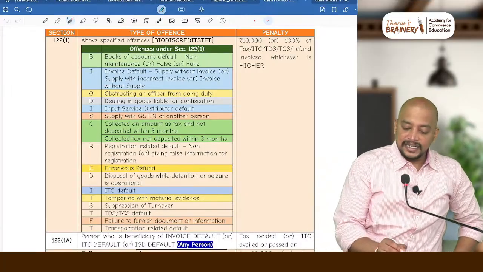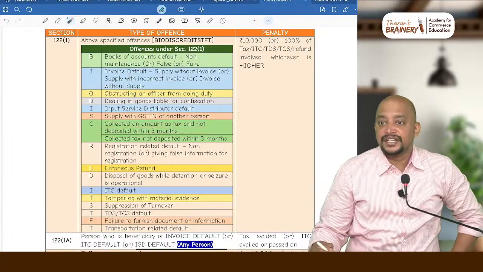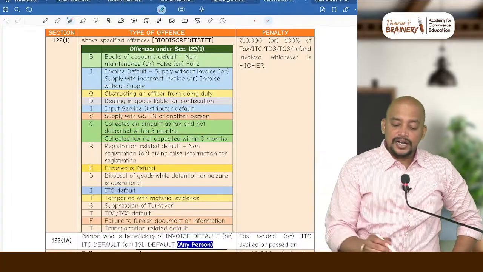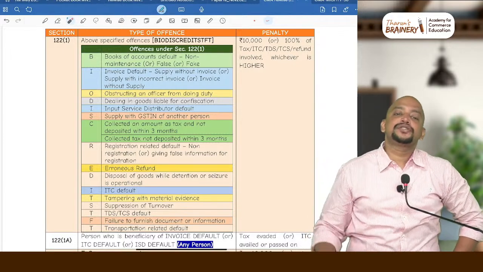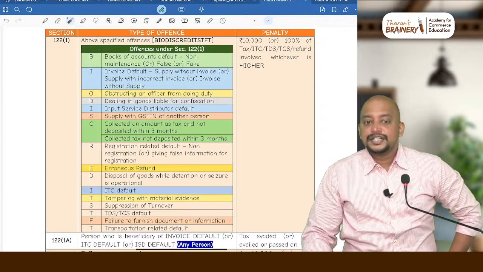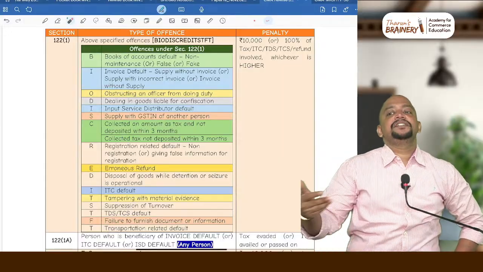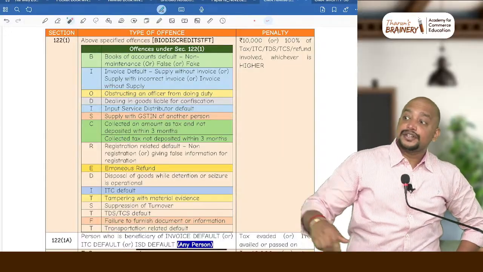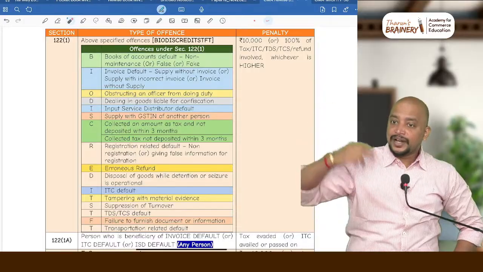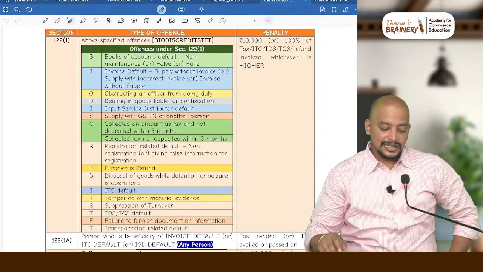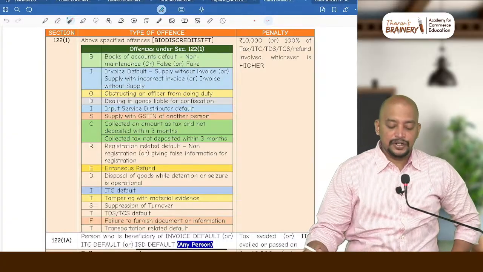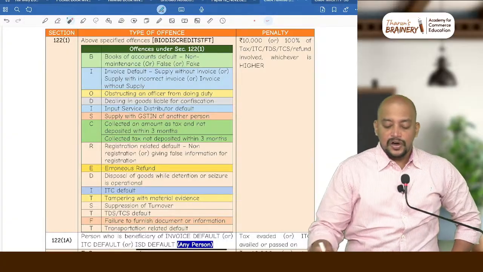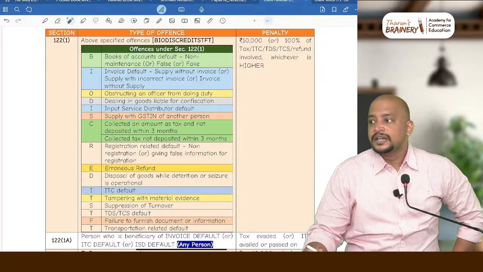Then collected an amount as tax and not deposited within 3 months, or collected tax not deposited within 3 months, both. What is the difference between these two? You are supposed to collect tax, you collected, but you have not paid within 3 months. And the other one is you are not supposed to collect the tax, but you collected and not paid within 3 months. Then registration related default. What is registration related default? Not getting registered or giving false information for registration.